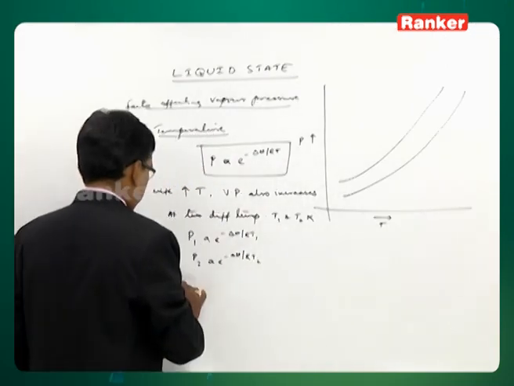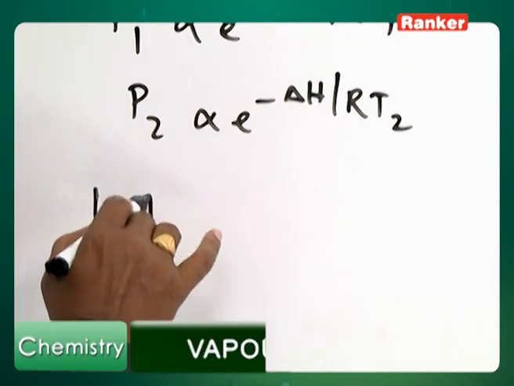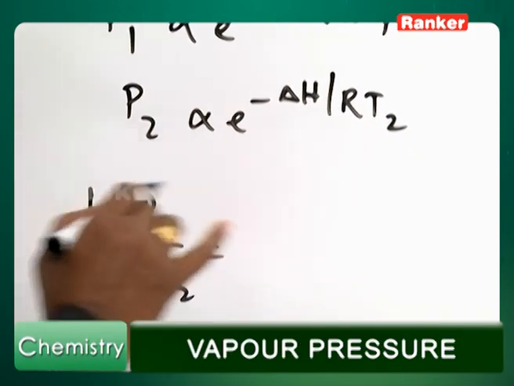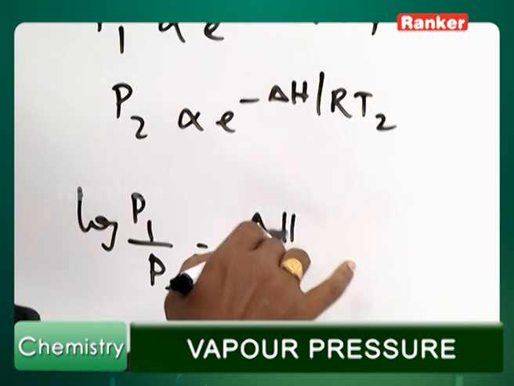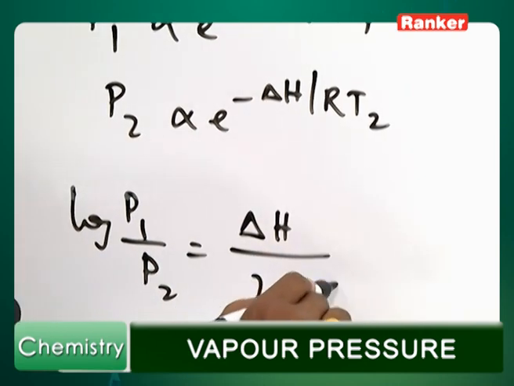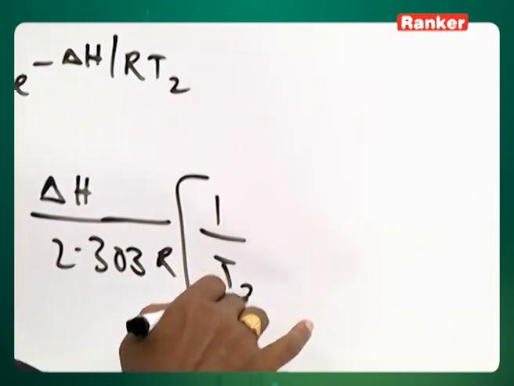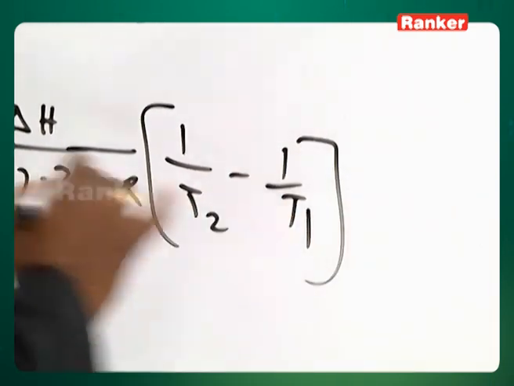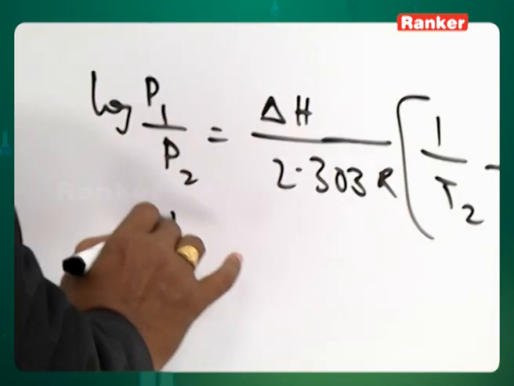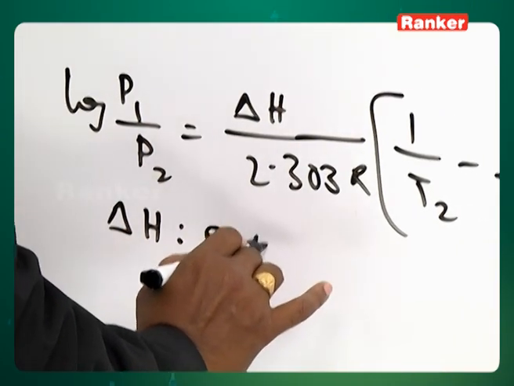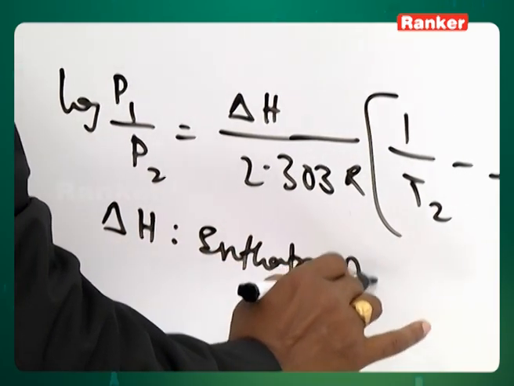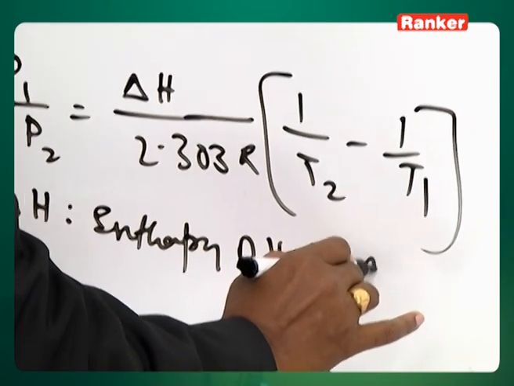So, from this, log P1 by P2 is equal to delta H by 2.303 R times 1 by T2 minus 1 by T1, where delta H is the enthalpy of vaporization.